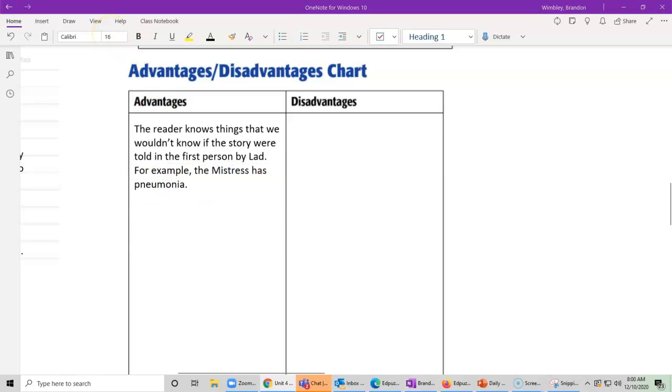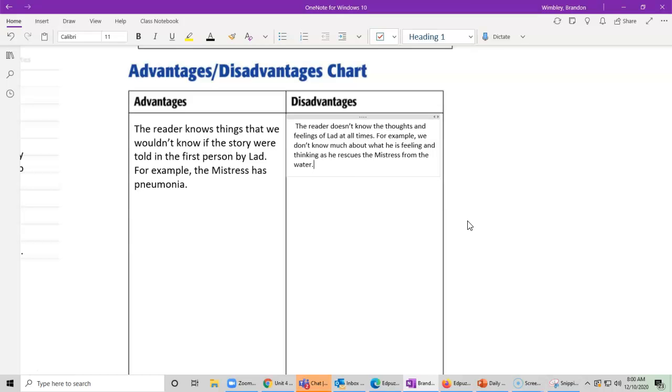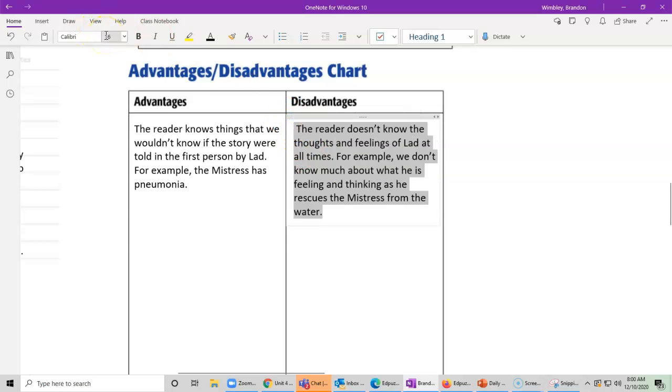It's that pneumonia part. Now, the disadvantage, we already talked a little bit about the mistress, where we don't know exactly what she's thinking or doing when the whole boat gets capsized. But there's also the idea that we don't know what's happening to Lad either. The reader doesn't know the thoughts and feelings of Lad at all times. For example, we don't know much about what he is feeling and thinking as he rescues the mistress from the water. It's just giving us more of a playback of what's going on, like a recount.